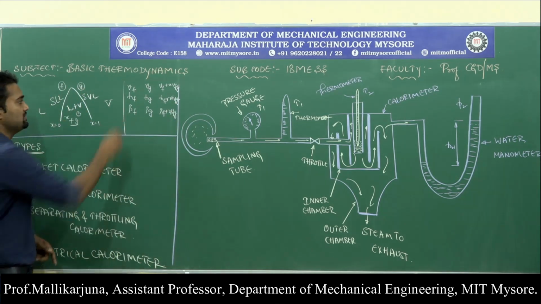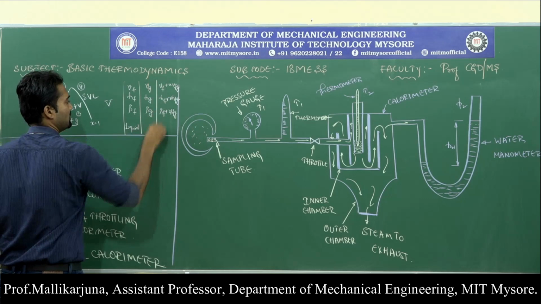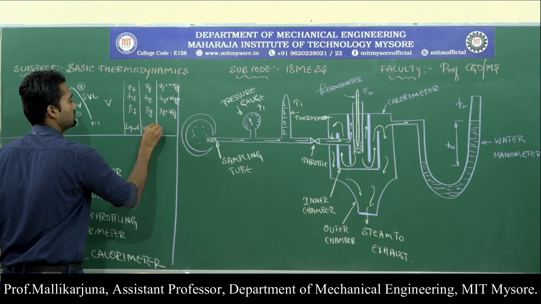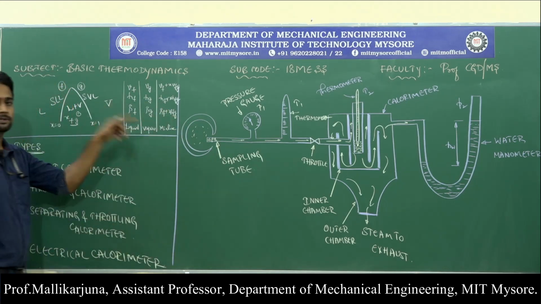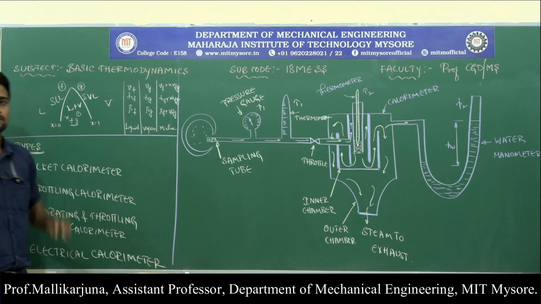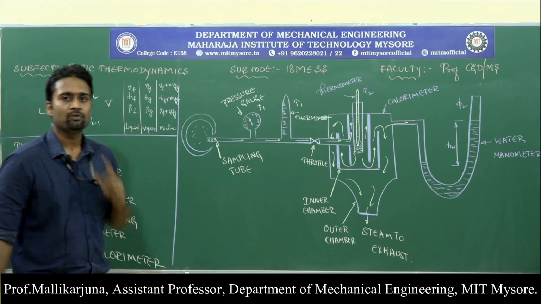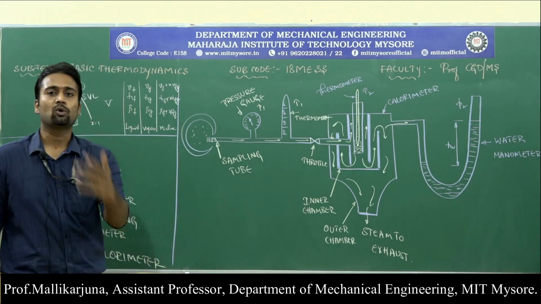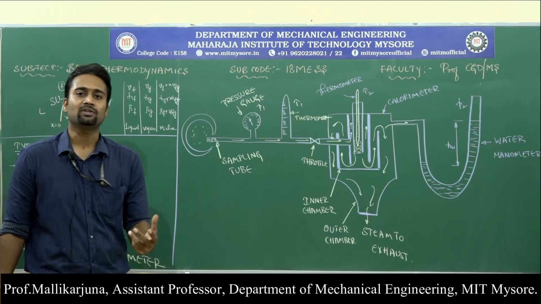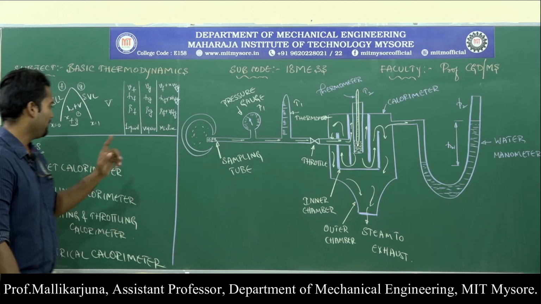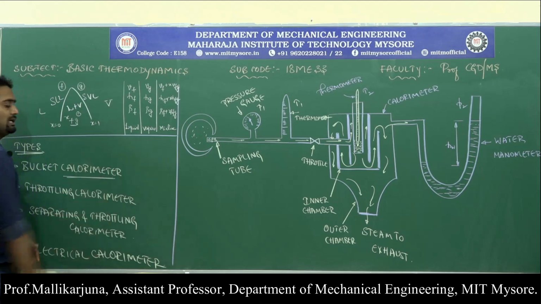Make sure this column is for the liquid region, this column is for the complete vapor region, and this column is for the mixture region. So, this is how we represent various properties in various regions inside the dome or away from the dome. Keeping this in mind, we are trying to look at how to measure the quality of steam, measurement of quality of steam, or we can say measurement of the dryness fraction. The dryness fraction can be measured with the help of a device called a calorimeter.